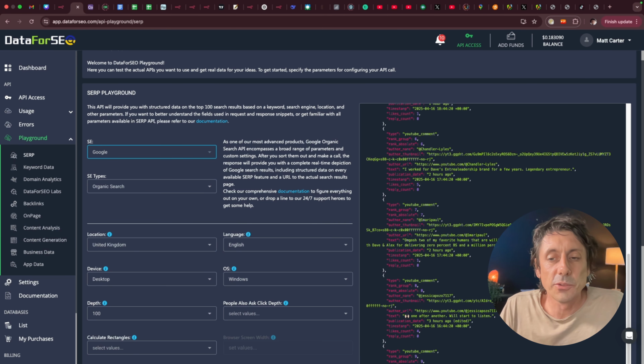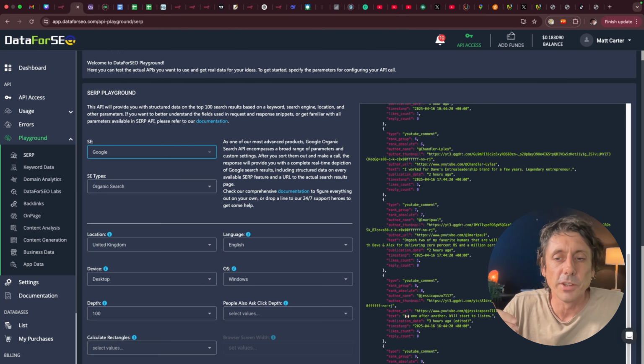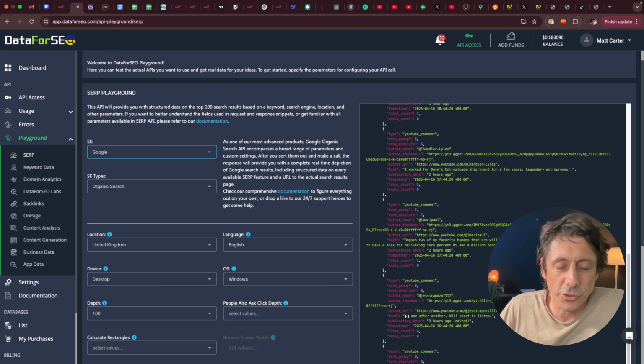So what we're doing is we're telling DataForSEO it's going to a live Google search results page, and it's looking for all the sections that Google has on that page. And you'll notice on a Google results page, it has things like people often ask, or people also search, or forums. There's all sorts of different blocks that Google has now, and that's really useful information that we can pull through. So we're going to use this endpoint here, okay?